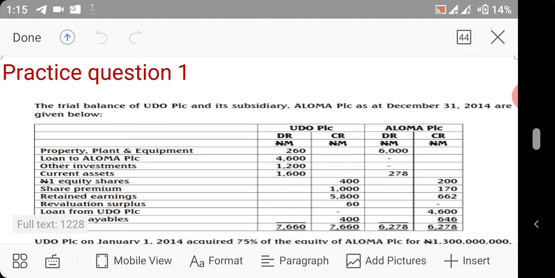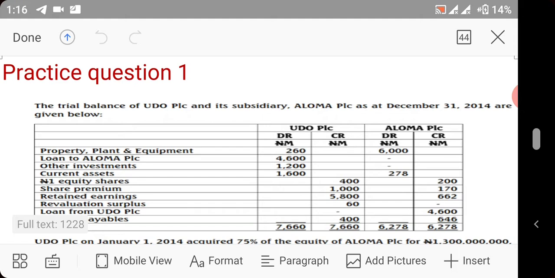Today we are actually going to be looking at group account, everything about group account. So there is no time to waste. With your prior knowledge in group account, we shall take this practice question 1 and look at it. It's a very simple question, and it will at least remind us what we are talking about when we say